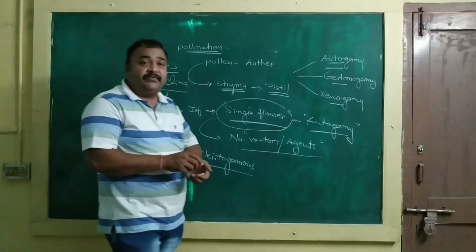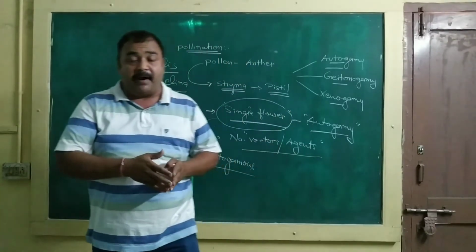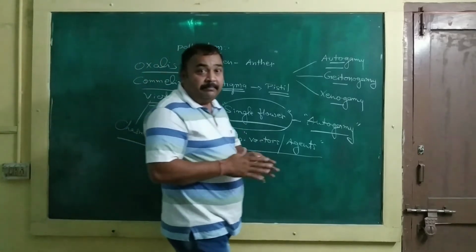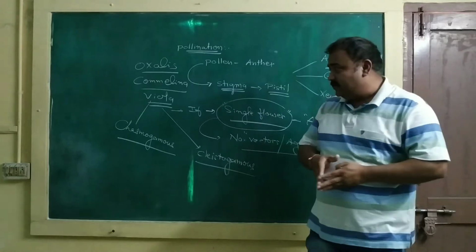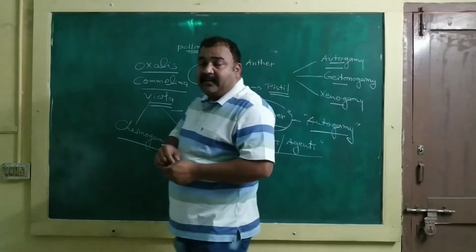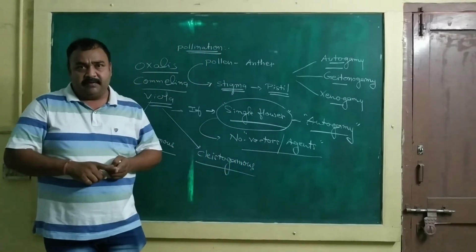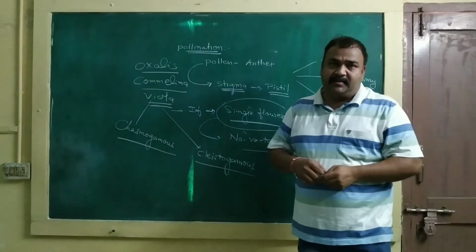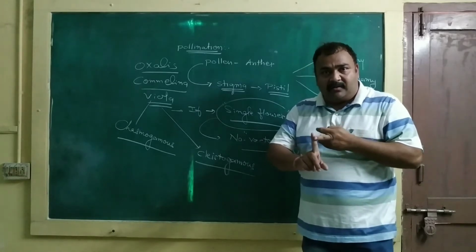The chasmogamous flowers are produced in the upper, that is aerial, part of the plant. They are large, bright colored, and they produce nectar. They are bright, simple flowers. But the cleistogamous flowers are produced in bud form. That means they never open up. And second, they are underground flowers.